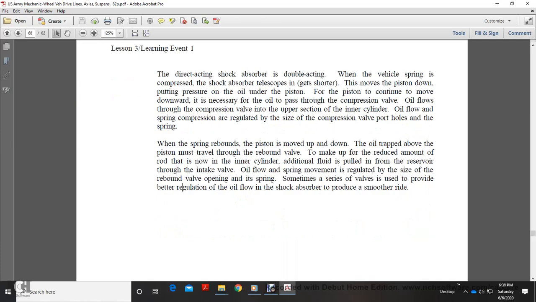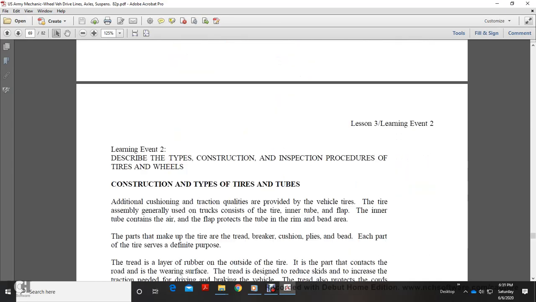The oil travels through the rebound valve to make up the reduced amount of the rod in the inner cylinder. Additional fluid is pulled from the reservoir through the intake valve of the oil flow. The spring movement is regulated by the size of the rebound valve opening. Sometimes a series of valves is used to provide both regulation and oil flow within the shock absorber to produce a smoother ride.